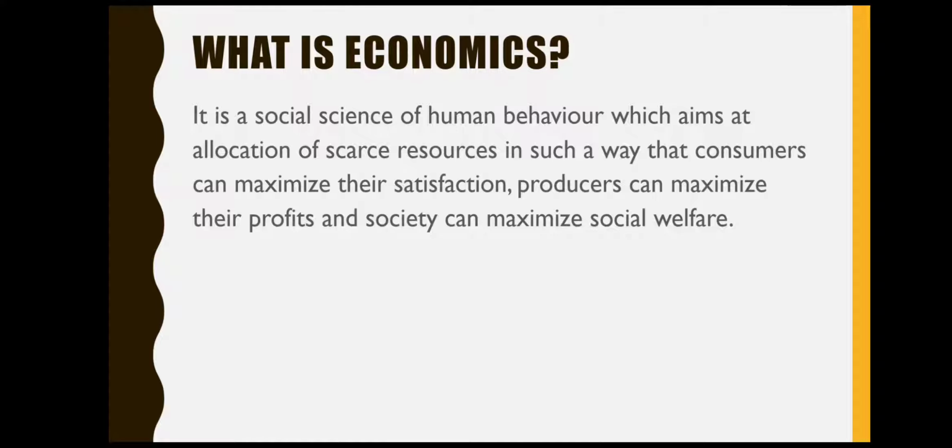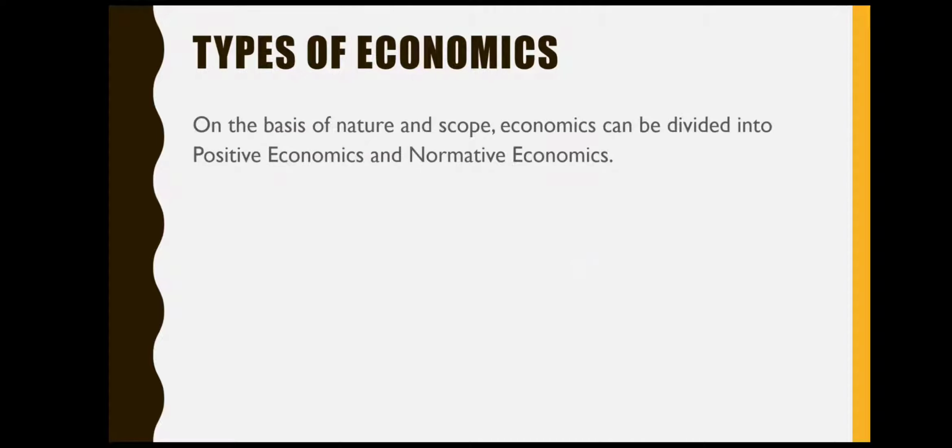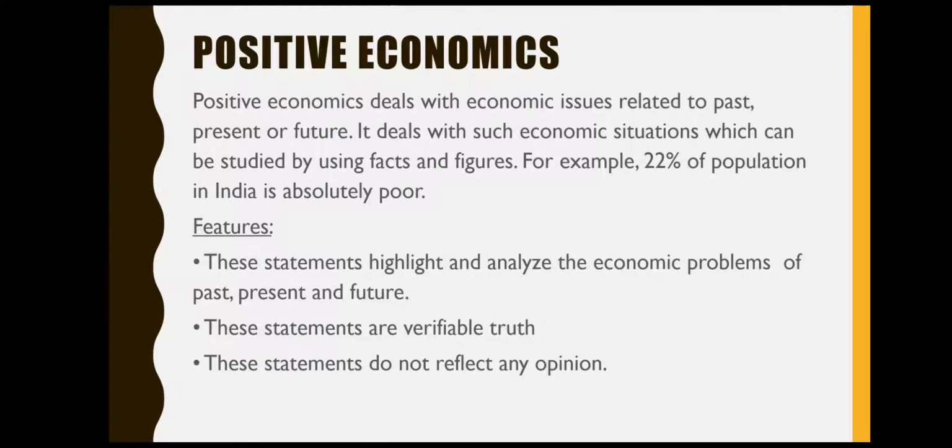Next, we studied about economics. The term economics, you already know, is a social science that studies human behavior. Now there are 2 types of economics: positive economics and normative economics. Positive economics deals with issues related to past, present and future, and it can be verified through various facts and figures, and it does not reflect any kind of opinion.